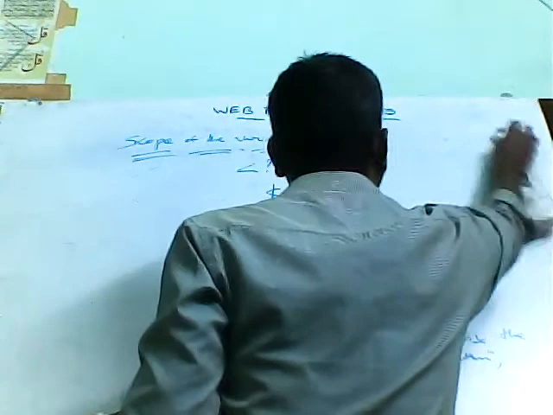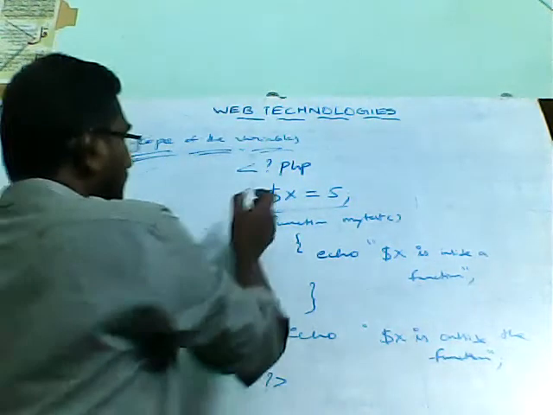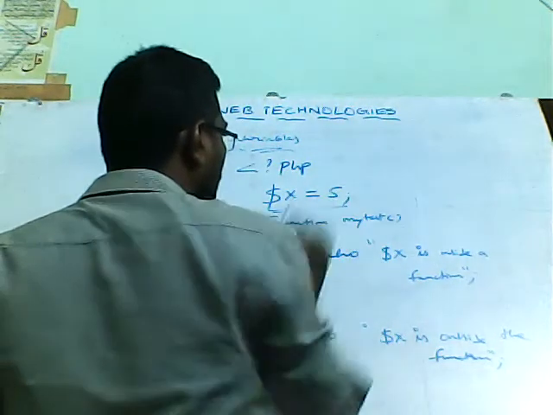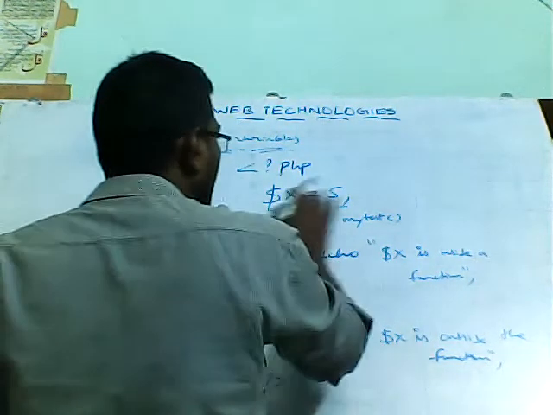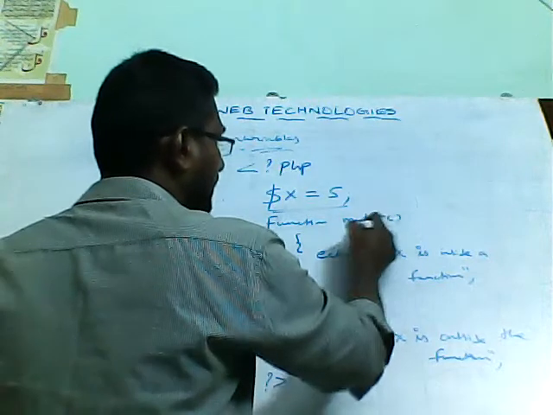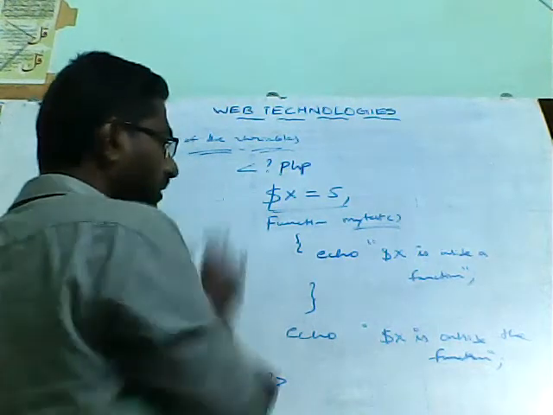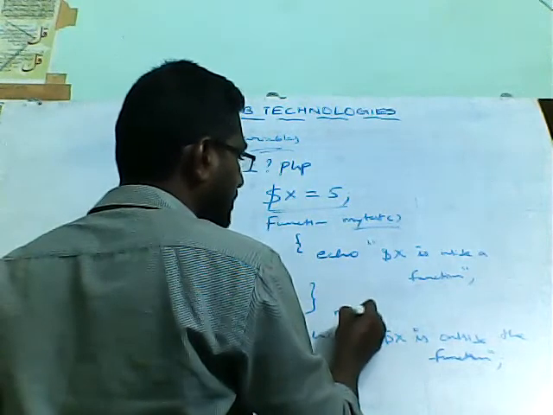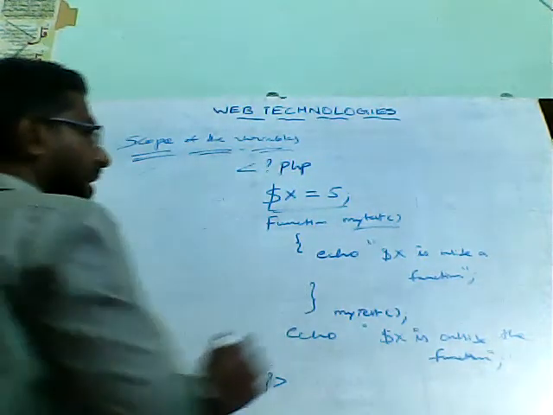After doing declaration and assigning the value, now I want to give clarity on the scope of that variable. I have written one sample code here: $x equal to 5. This is the value I have assigned for the variable. Then I have defined one function, my test. Then you can call this function, my test, also. After that I am printing it.